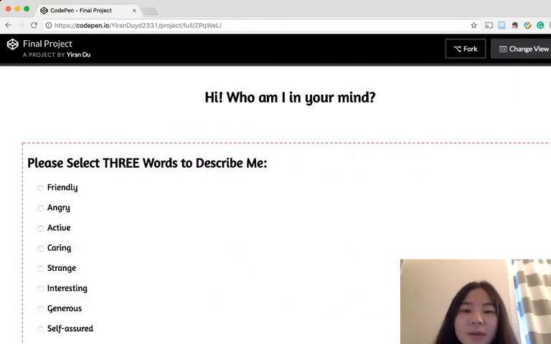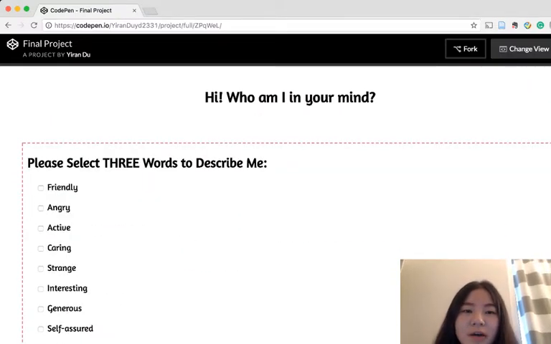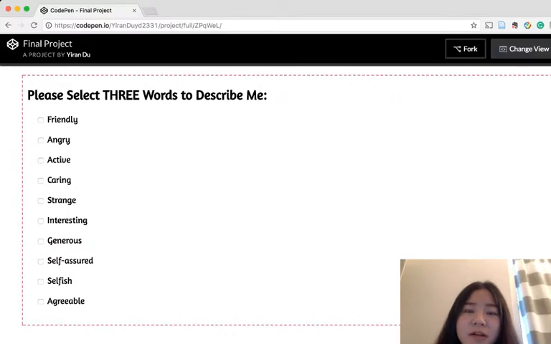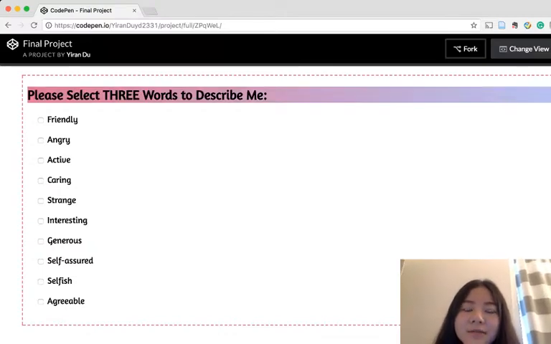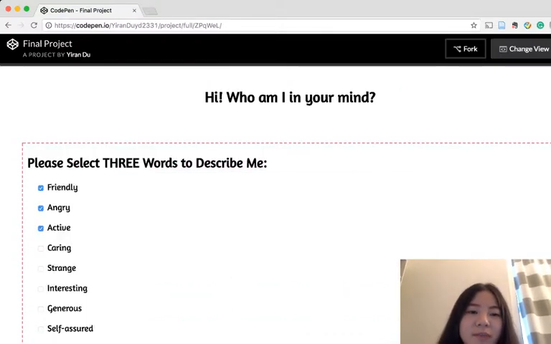Here in the survey page, questions are divided into two parts. The first part is about personality, which asks friends or parents to select 3 words out of 8 or 10 features to describe the user. And when 3 are selected, the other checkboxes are disabled, because the respondent is only required to fill in 3 features.